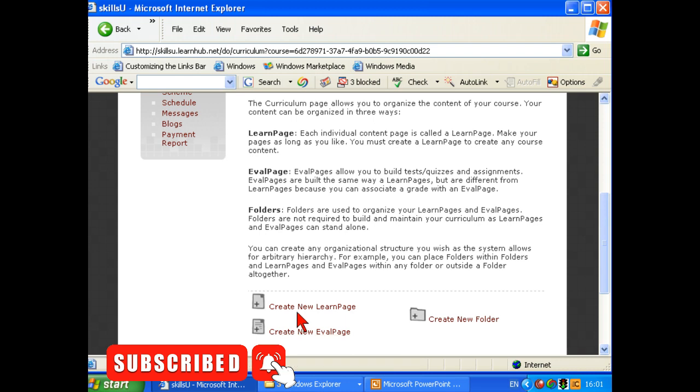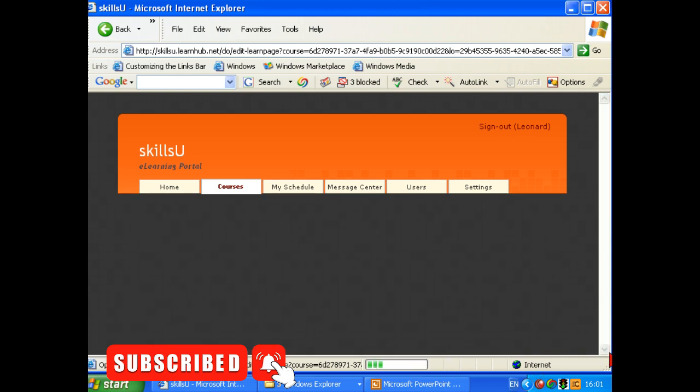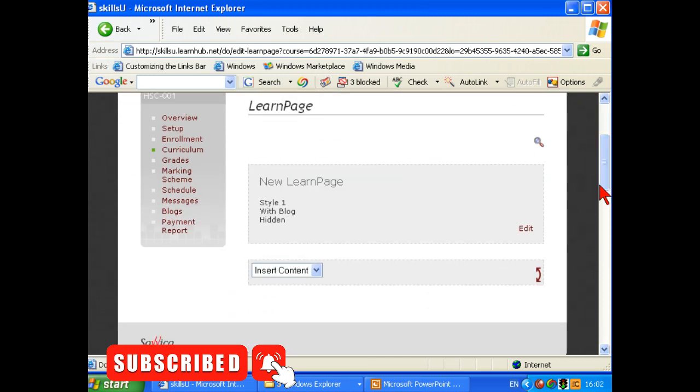We're going to create first of all our new Learn pages. Later on we'll look at evaluation pages and if we need to, although not necessary, folders. But let's create our new Learn page, our first one. And here we see it here. We're going to click on Edit, the Edit button. Wait for this to come up. And here's our new Learn page here.